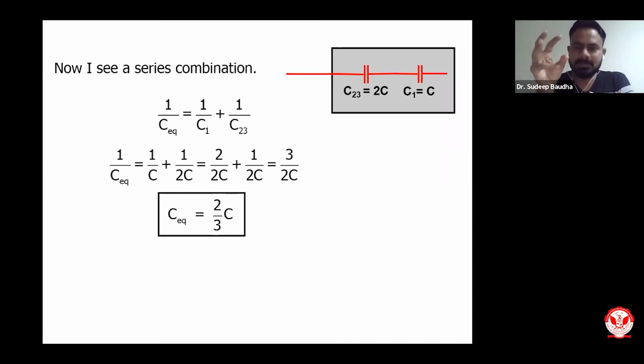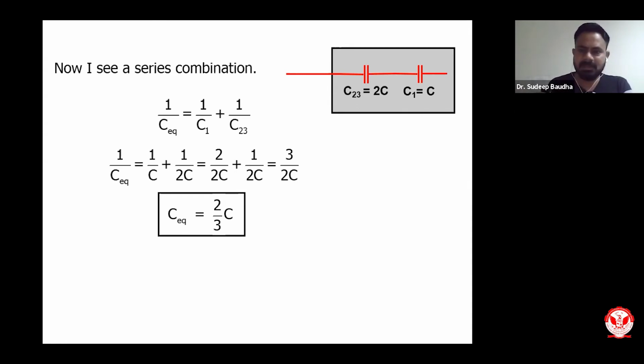Please remember this. This was a typical example, where I have two capacitors in parallel and the third capacitor in series. So I hope you can find the equivalent capacitance of a system which has n number of capacitors. Capacitors can be in parallel, they can be in series.